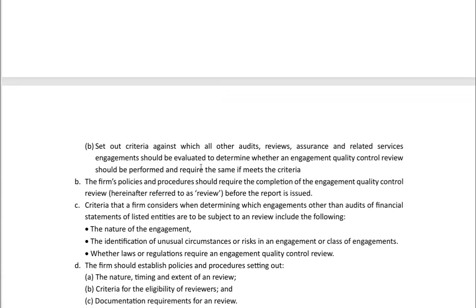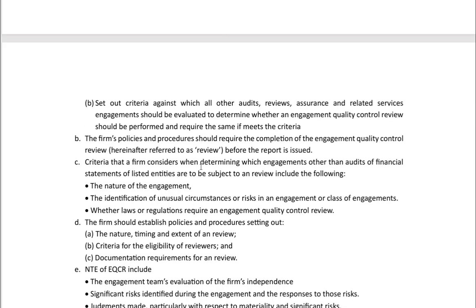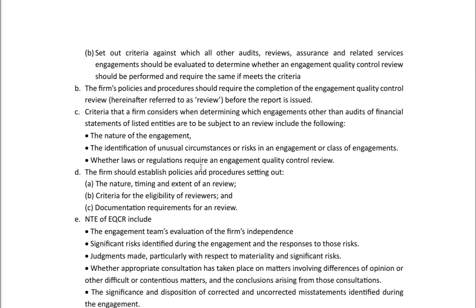Criteria that a firm considers when determining which engagements other than audit of financial statements of listed entities are subject to a review include the following: nature of the engagement, identification of unusual circumstances or risk in an engagement or a class of engagement, and whether law or regulation requires an engagement quality control review. The firm should establish policies setting out the nature, timing, and extent of review, criteria for eligibility of the reviewers, and documentation requirements for a review.